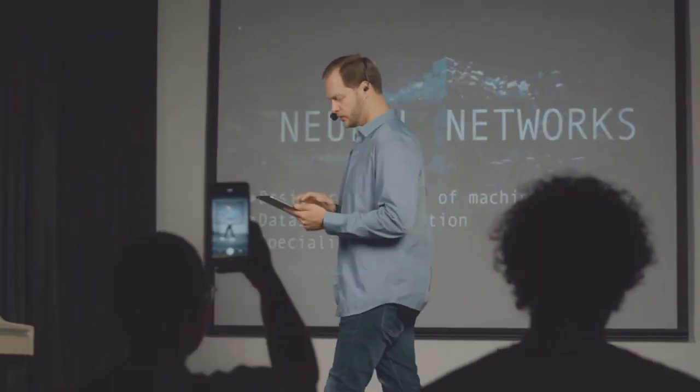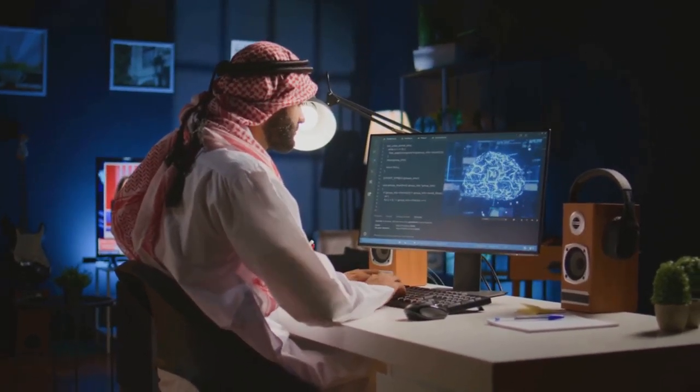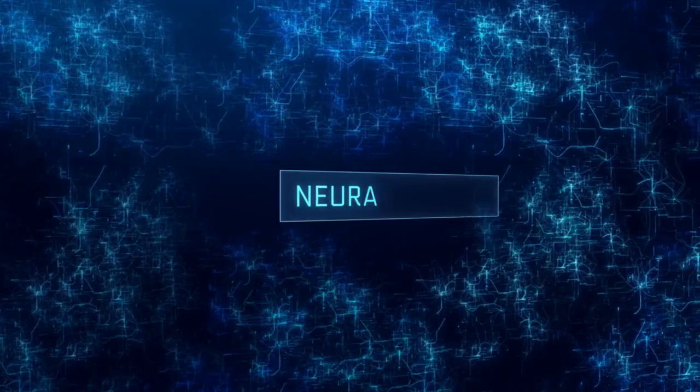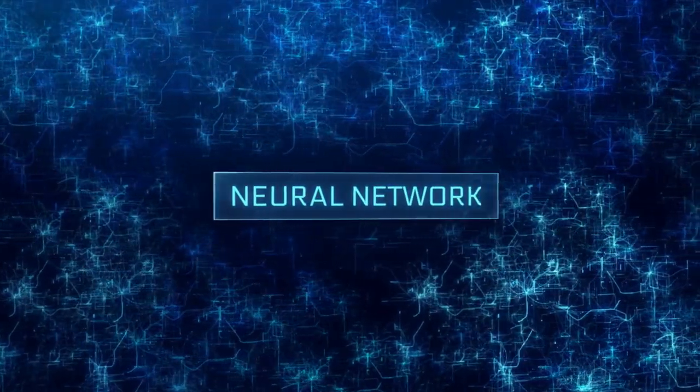A neural network is made up of interconnected layers of neurons. These layers process information to make predictions. The first layer is the input layer, which receives the raw data. In the case of MNIST, the input layer would have 784 neurons, one for each pixel in the image.